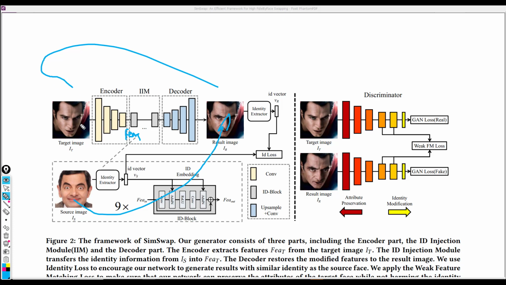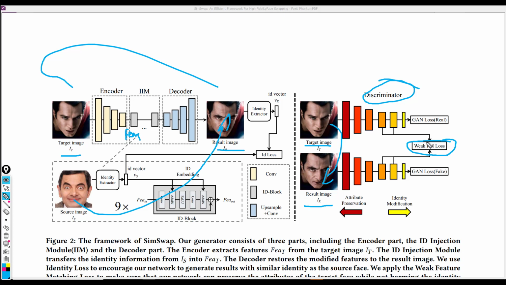To solve this problem, we have this discriminator network right here, which takes in the target image and the result image. So it takes in this output and this target, with the aim of ensuring that the attributes of the target are restored on the resultant image. To ensure this, we use the weak feature matching loss right here.